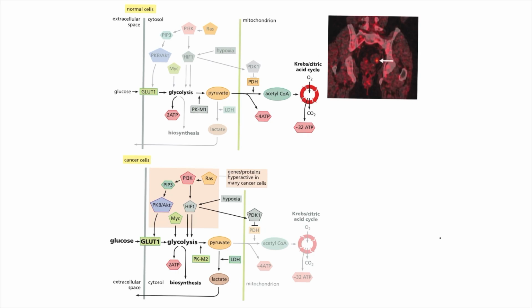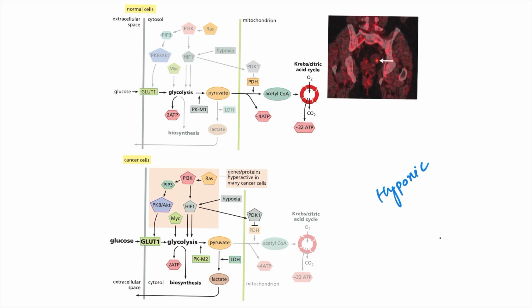And for some reason, our cancer cells, even with a sufficient amount of oxygen, follow the same pathway and do not channel pyruvate into the TCA or Krebs cycle, which yields more ATP. The difference in ATP production between these two types of cells is totally contrasting. In normal cells, each glucose through glycolysis and subsequently through the Krebs cycle can yield up to 36 ATP, considering the ETC also into account. In contrast, in cancer cells, it's only 2 ATP.